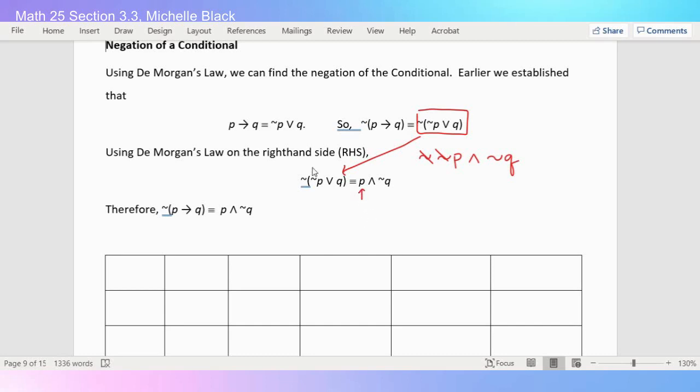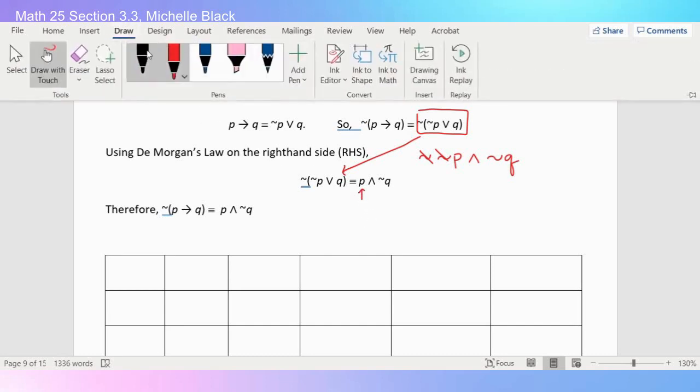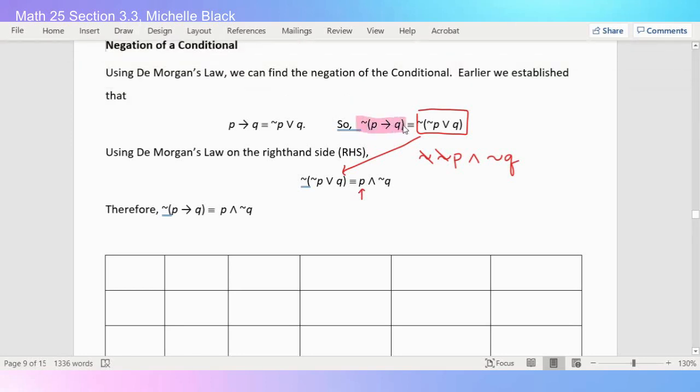So therefore, now I can jump back to the beginning, which is what I had here. This was logically equivalent to this not that we applied De Morgan's law on. So this thing I have highlighted in pink will be logically equivalent to what I have down here. So I can just rewrite it as one statement, that the negation of the conditional of P and Q is logically equivalent to the conjunction of P and not Q.